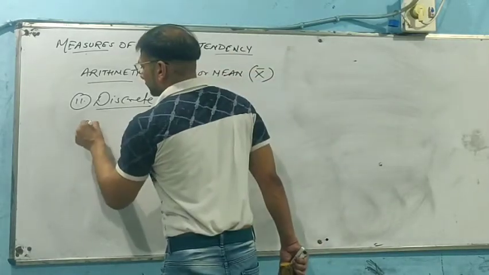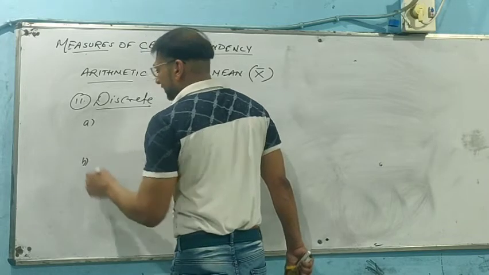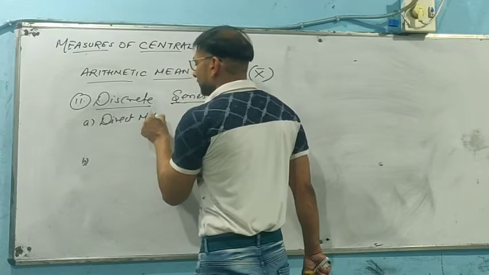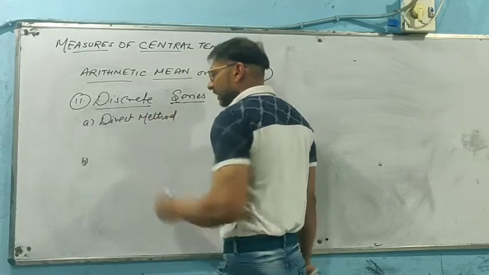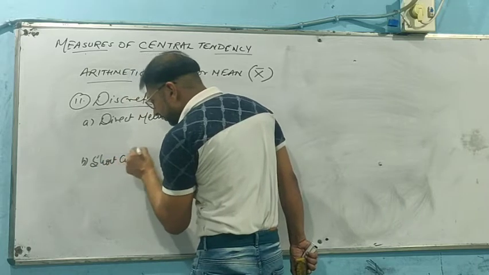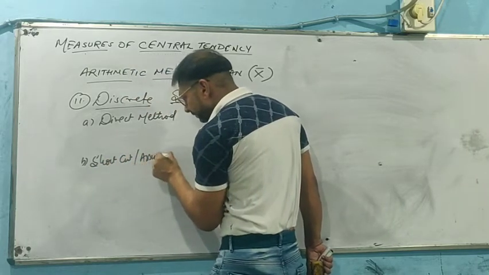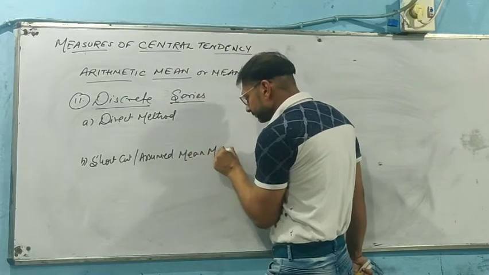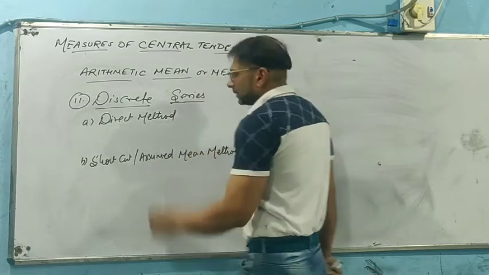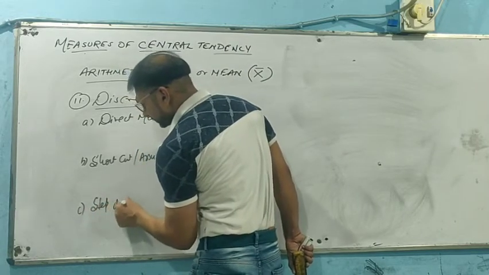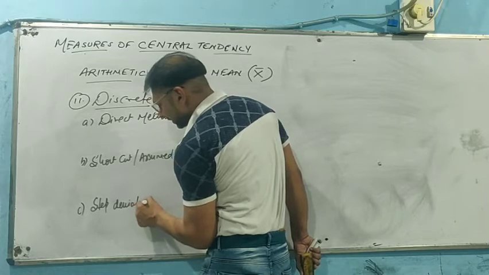So, again, in discrete series we have 3 methods of calculating mean. One is the direct method, one is again the shortcut or assumed mean method, and the third one is the step deviation method.